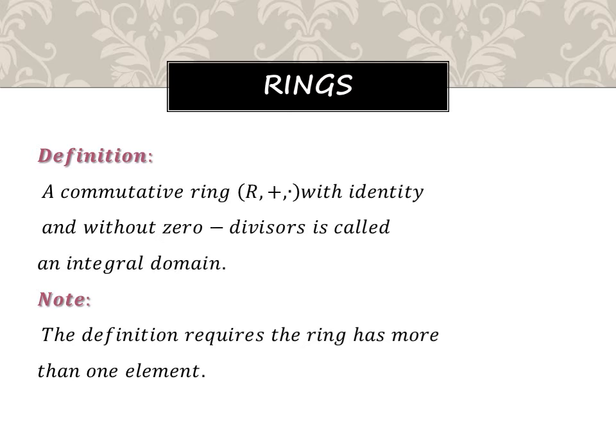Next one is integral domain. A commutative ring R with identity and without zero divisor is called an integral domain. So a commutative ring without zero divisor is called an integral domain. That is the definition.